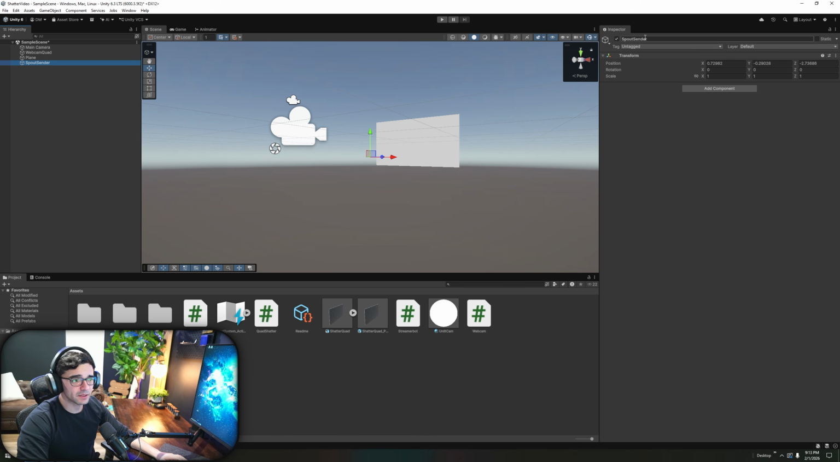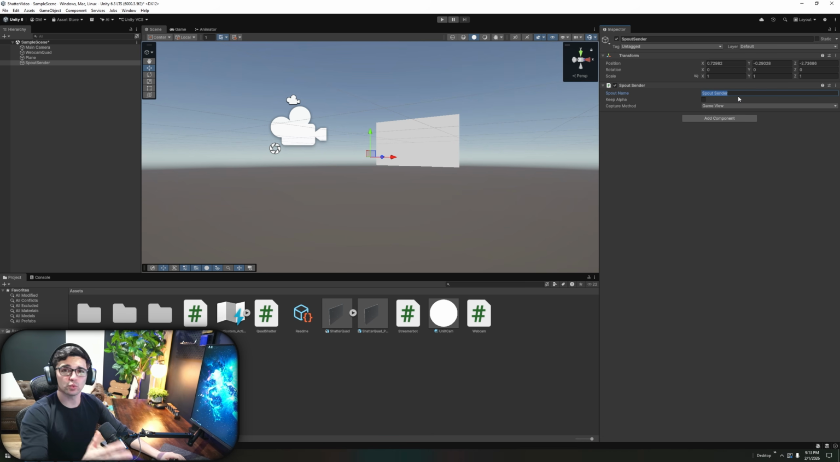And then with Spout Sender selected, I'm going to add a new component. I'm going to hit Spout. And you'll have Spout Receiver and Spout Sender. We want Spout Sender, okay? So click on Spout Sender for me. It's going to ask you what do you want to name it. This name is what OBS will see, so you can click on it in there. I'm just going to name it Spout Sender for this. You can name it whatever you want, all right?